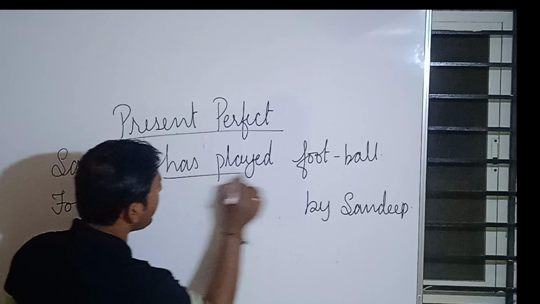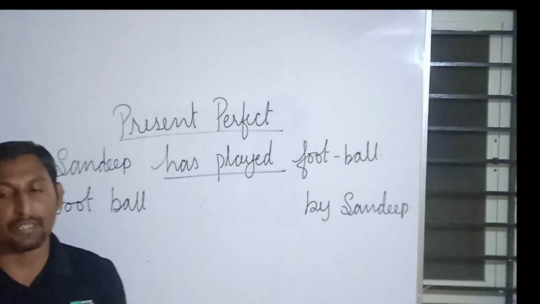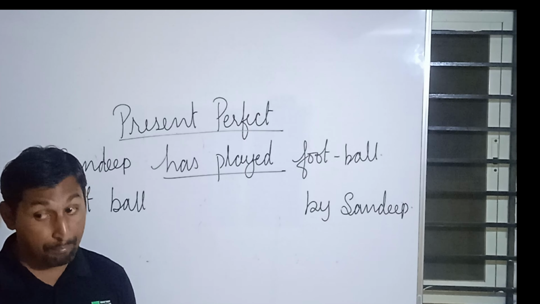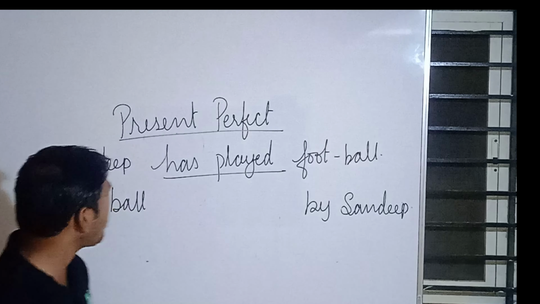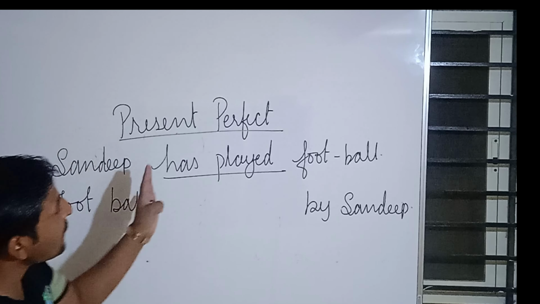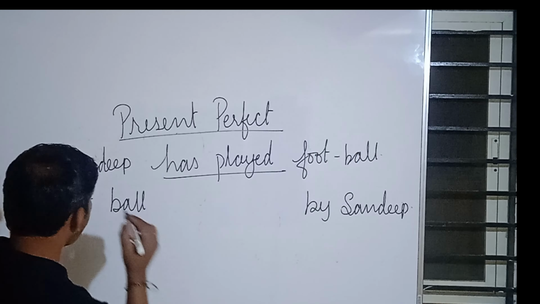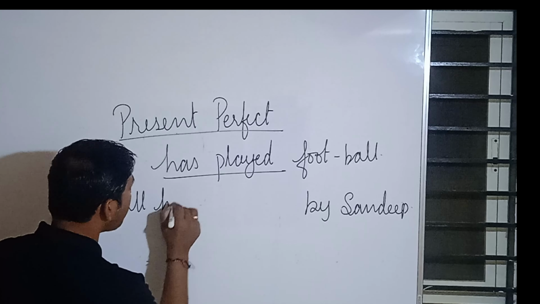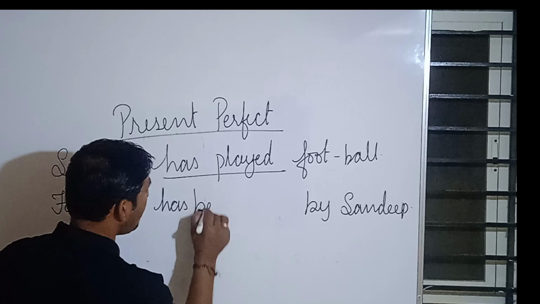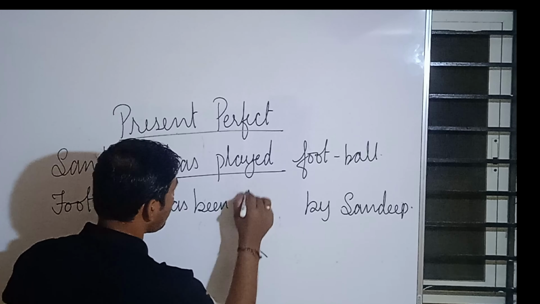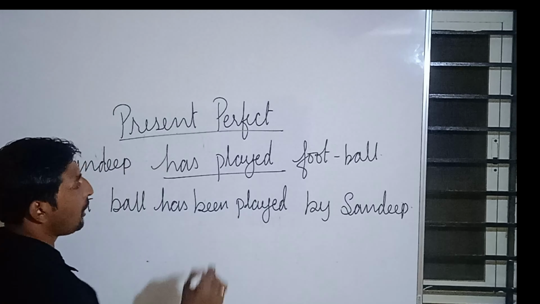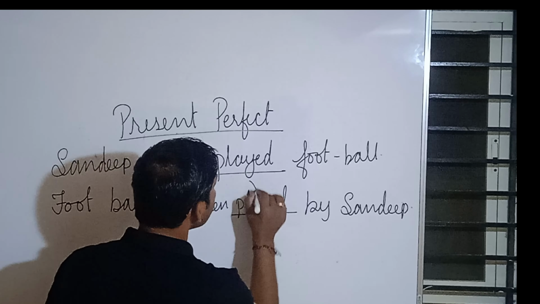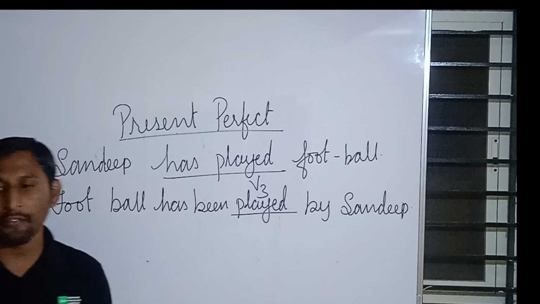Now Sandeep has played football. Now has played, what kind of tense? Has played, present perfect tense. So when there is present perfect tense, what will happen? Sandeep has played football. Football has been played by Sandeep. Look at here, always this remains in V3 for the verb.